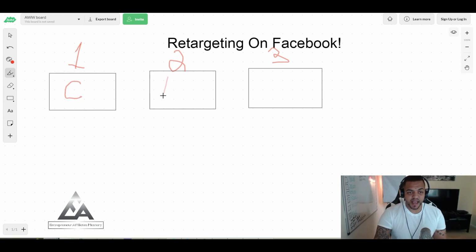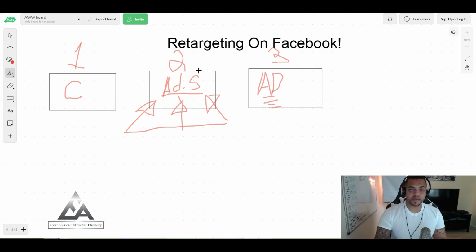Now we actually have the ad sets here. So I'll just put ad and I'll put an S for our ad sets. Now this is where the money happens. This is where our targeting happens. So instead of choosing Gary Vee or Ty Lopez, we can actually choose a retargeting option. We can actually create an audience based off of someone watching a percentage of a video, for example. So we can actually do that in the ad set area. This is where all the targeting will be taking place. And then lastly, we have the ads level where our ad creative is actually at, and our actual tracking links are right here, and our URL parameters. So now let me show you exactly how to do that.